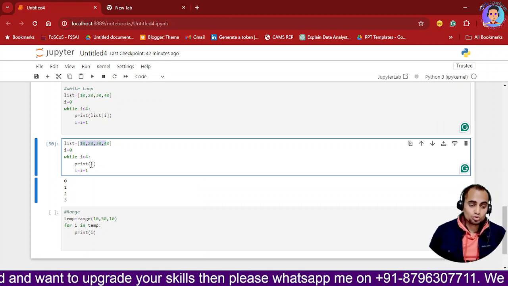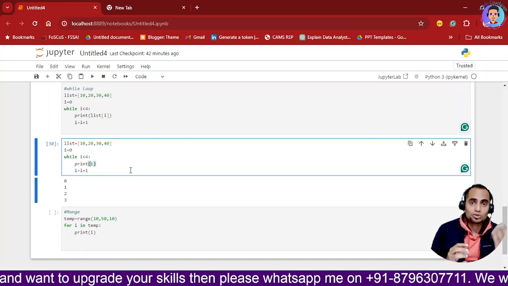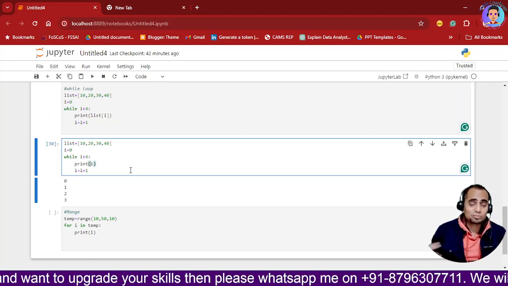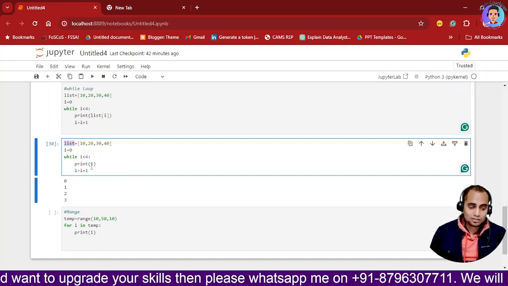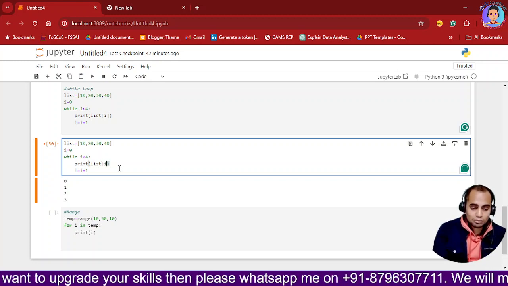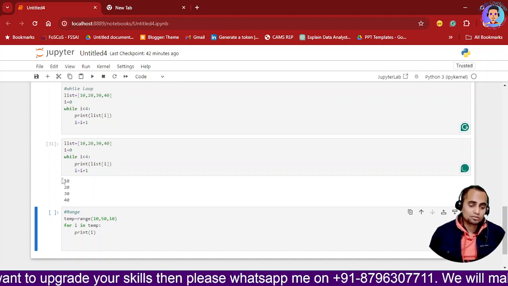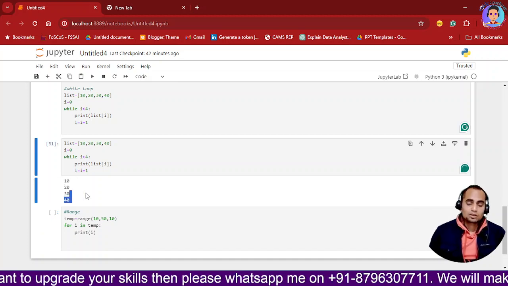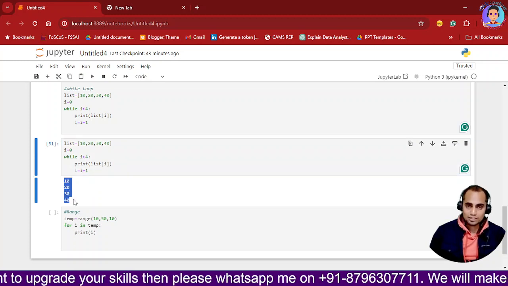Okay, so to print the values, you need to use your index and then you need to print out the result. So for printing the result, we have already seen that whenever we are using a list, we will be using list and then we will put I into square bracket. So if I put I into square bracket, it will give me the values as 10, 20, 30, 40. That is how you are going to get the results.